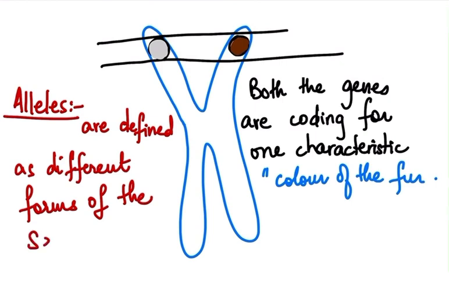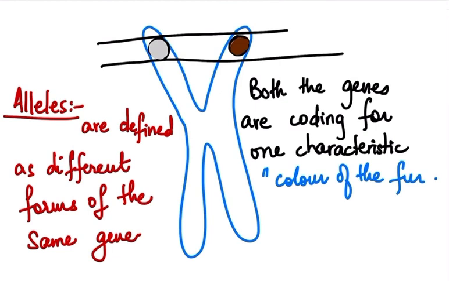Why am I saying same gene? Because this is the gene that is coding for one characteristic that is known as the color of the fur. Okay? But are these genes the same? No. One of them is coding for the brown color and the other is coding for the white color. So they are different. If you find different forms of the same gene, then they are known as alleles.